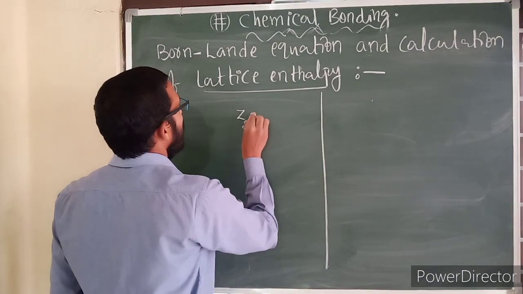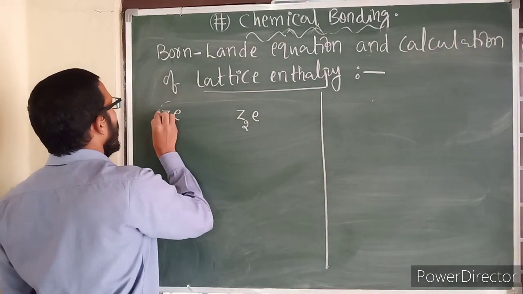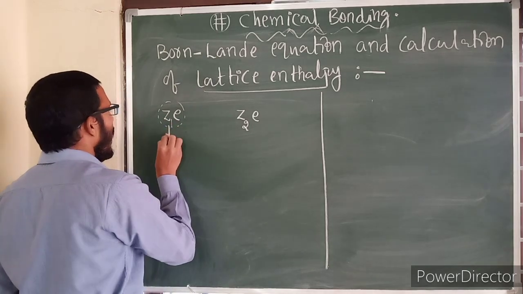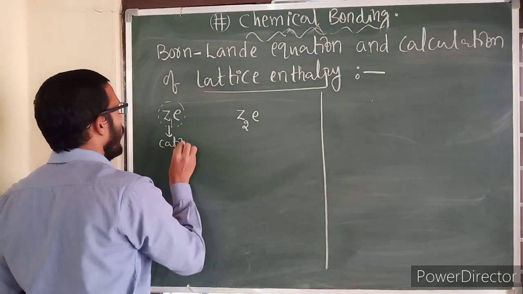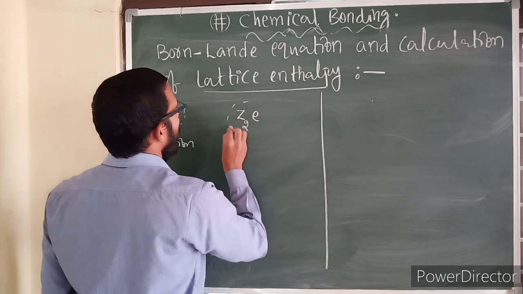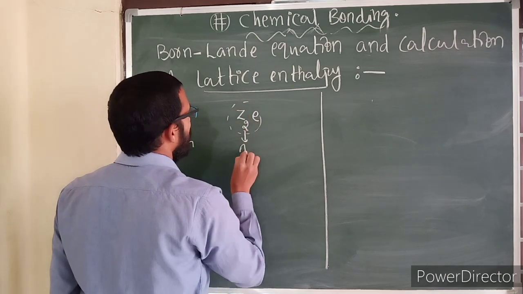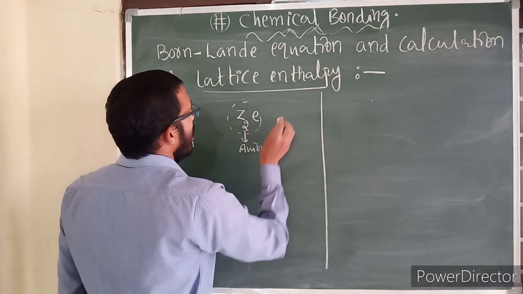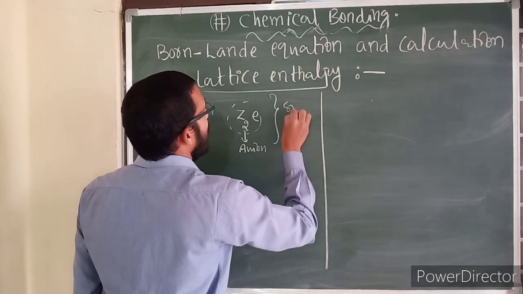Z1e and Z2e: let us assume the first is a cation and Z2e is an anion, both present in a single compound.